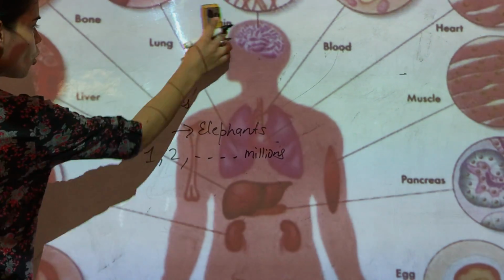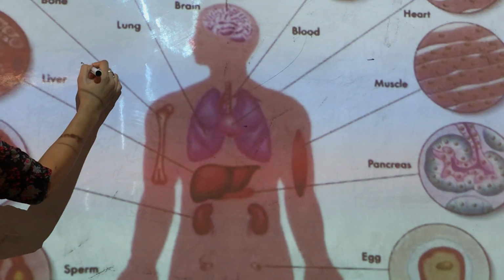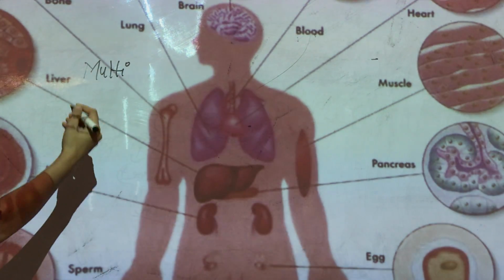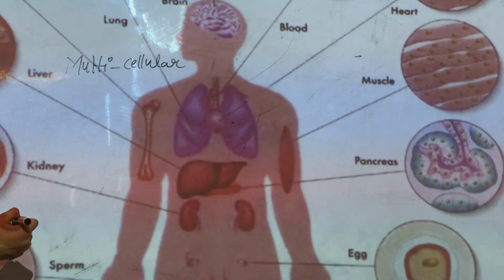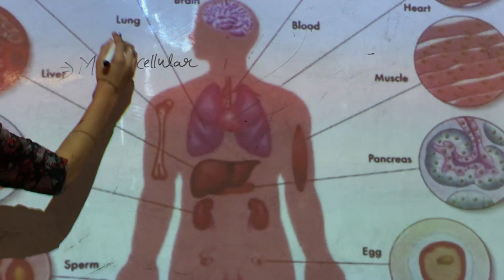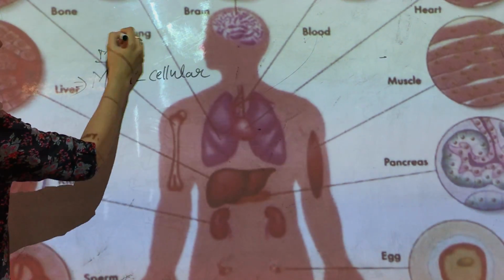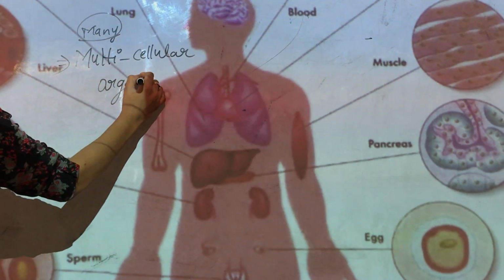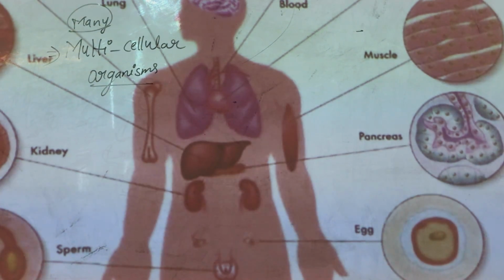Okay, so there are so many cells inside our body. So we can say that there are many cells inside humans. That is why humans are called multicellular organisms. Not only humans, all those organisms which have many cells are called multicellular organisms.